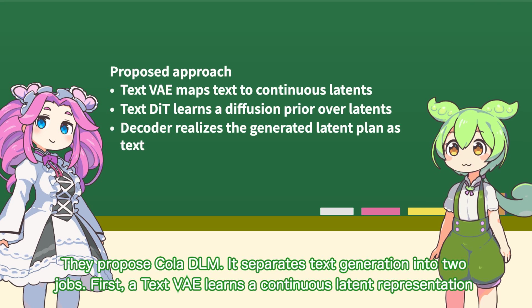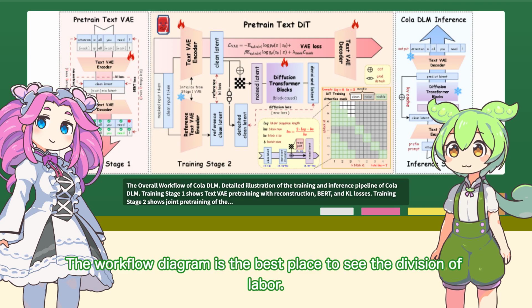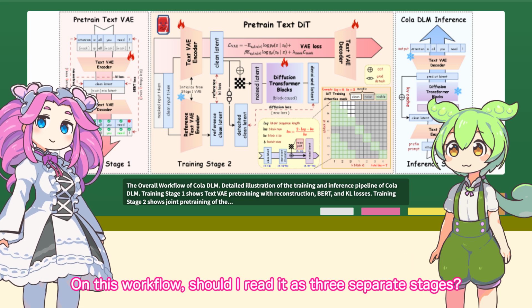They propose CoLDLM. It separates text generation into two jobs. First, a text VAE learns a continuous latent representation of text. Then a diffusion transformer models a prior over those latent tokens. The workflow diagram is the best place to see the division of labor. On this workflow, should I read it as three separate stages?